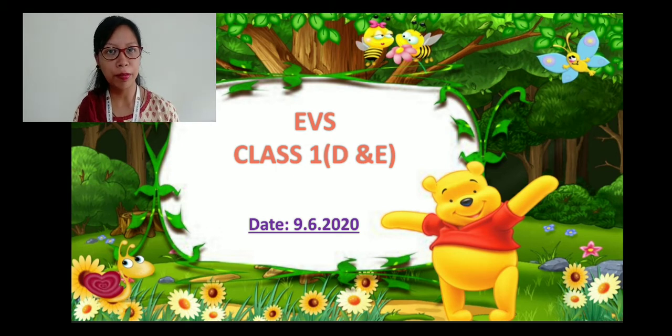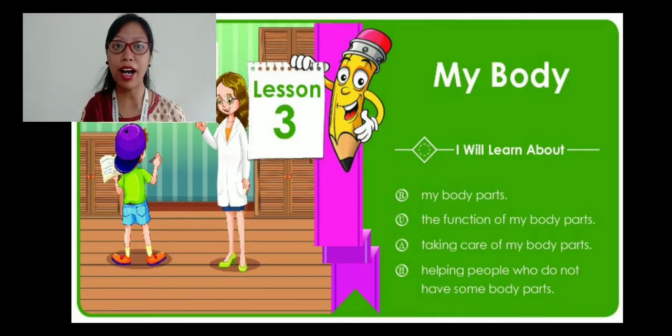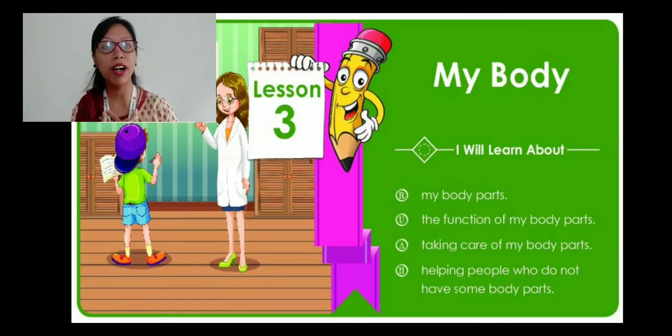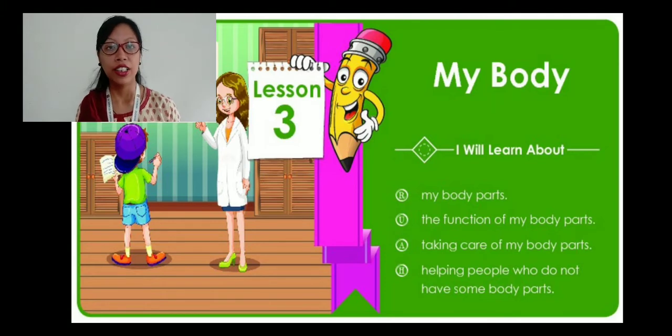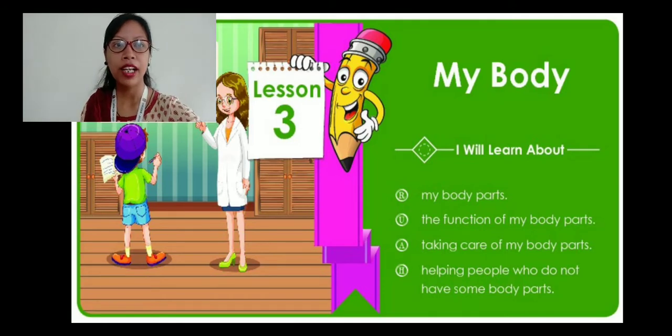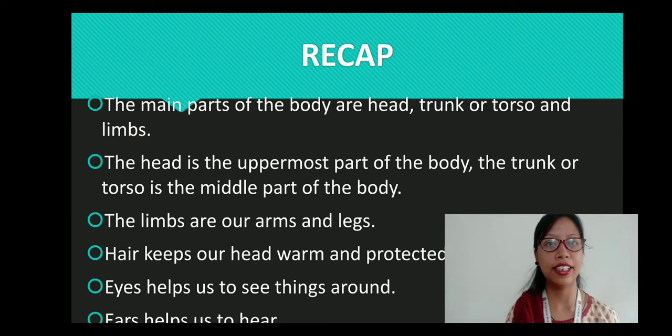So do you remember what we were doing in the previous class? Yes, we were doing lesson number 3, My Body. We were talking about our body parts, the different body parts and the functions of these different body parts, right? Today we will be discussing how to take care of these different body parts, and also we will be discussing who the differently able persons are. Clear? Now let's do a quick recap of the previous class.